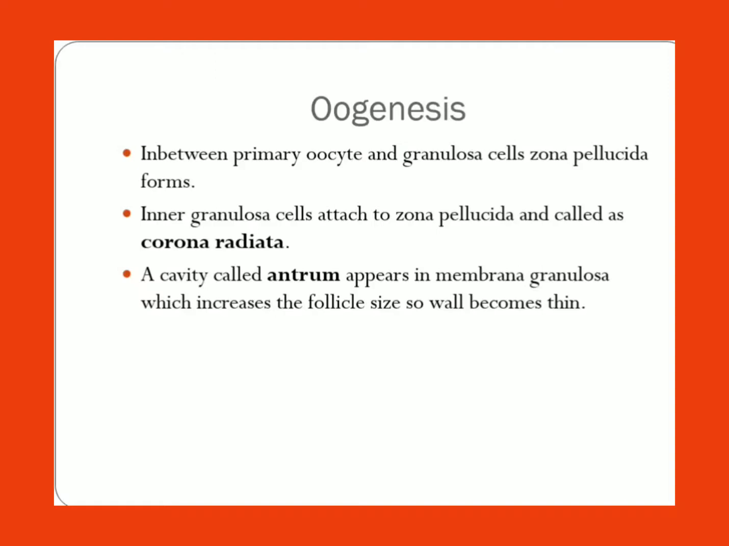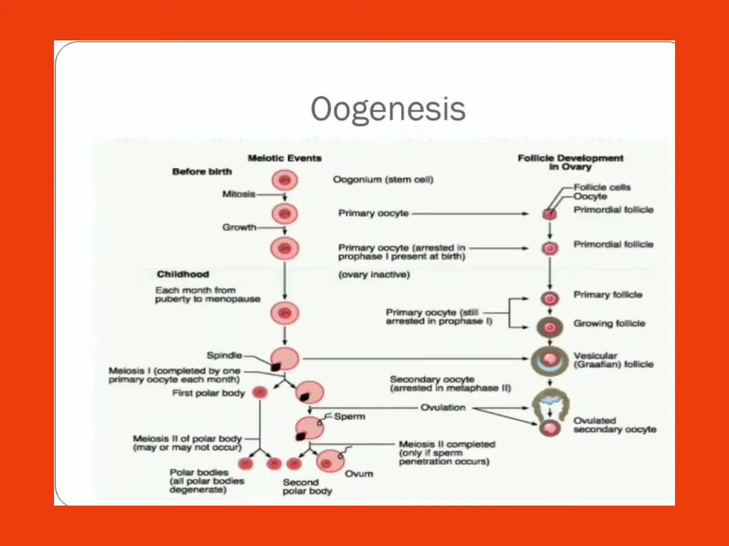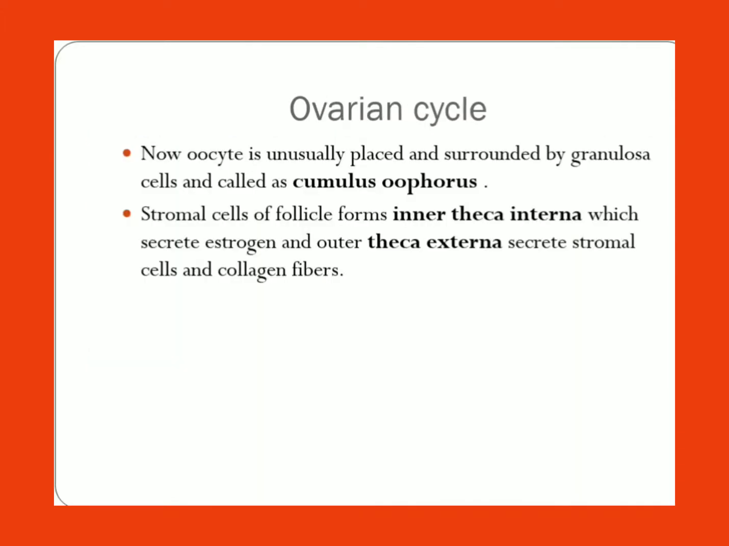Zona pellucida is a jelly layer. Inner granulosa attached to the zona pellucida is called corona radiata. A cavity is formed between these two, that is antrum, appears in the membrana granulosa cells, which increases the follicle size. Due to that the wall of the follicle will become thin. So now this follicle is called cumulus oophorus. So here you can see, after forming the cavity we are calling it cumulus oophorus.